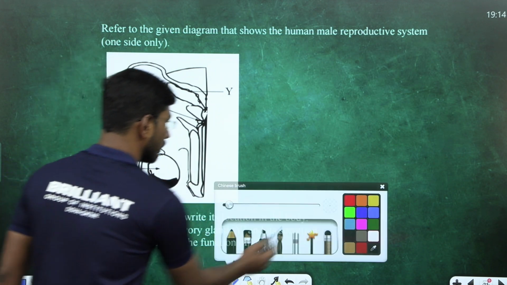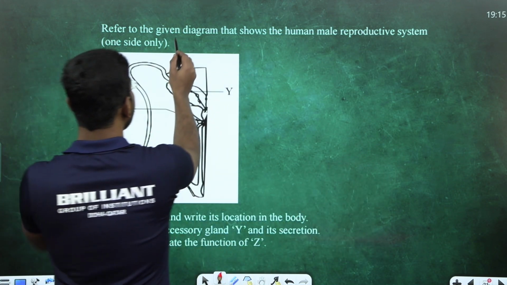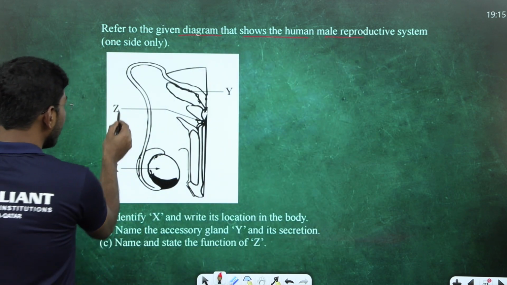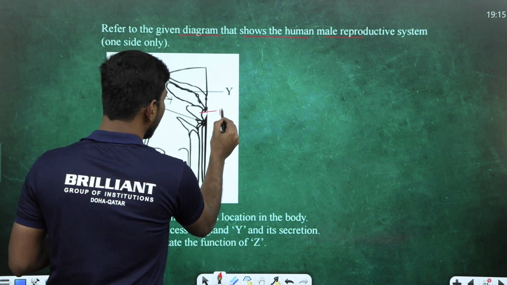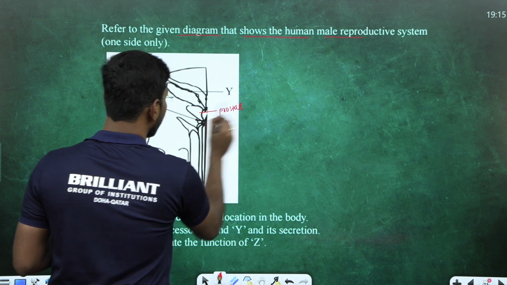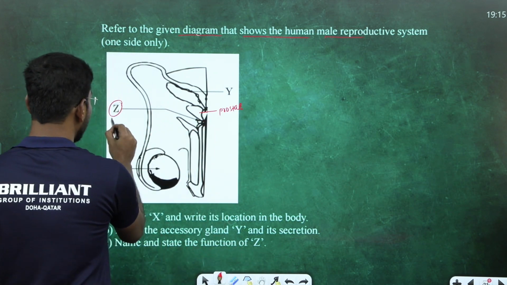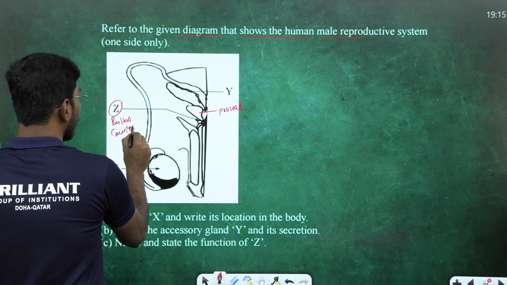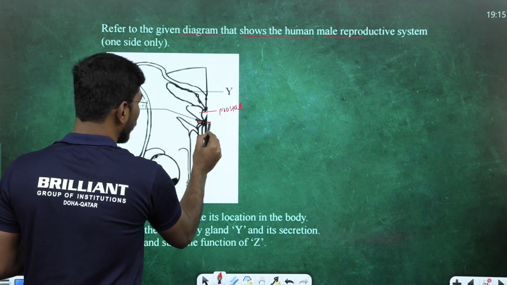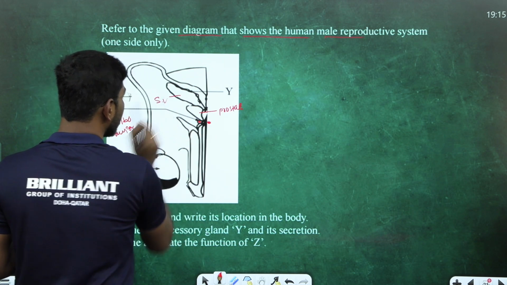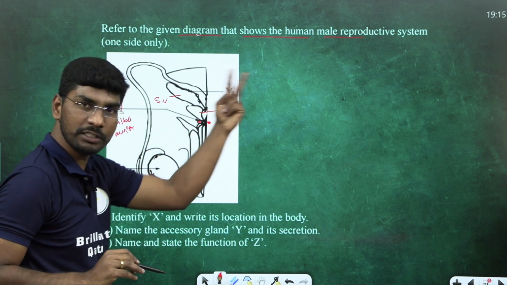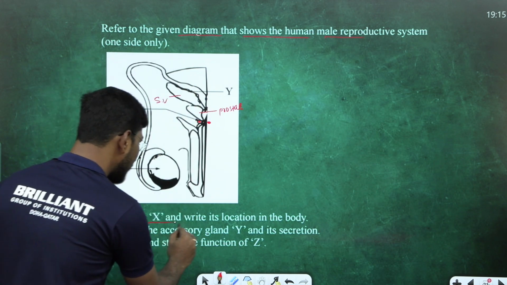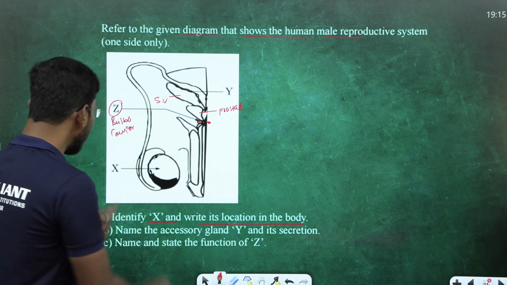Next question. This is a diagrammatic question. Refer to the given diagram showing the human male reproductive system. This is called the prostate gland. This is called bulbourethral. Bulbourethral is also called Cowper's gland. Two are there here, and also on this side one is there. And what about this one? Seminal vesicle, two are there. These three glands together are called, as I just said, accessory glands. Identify X and write its location in the body. X is testis.